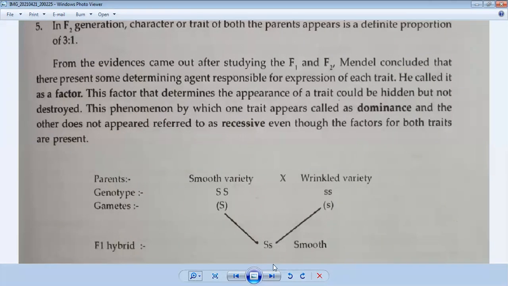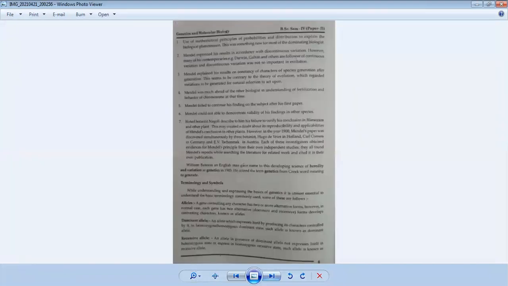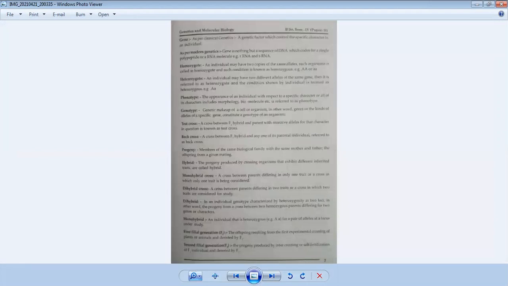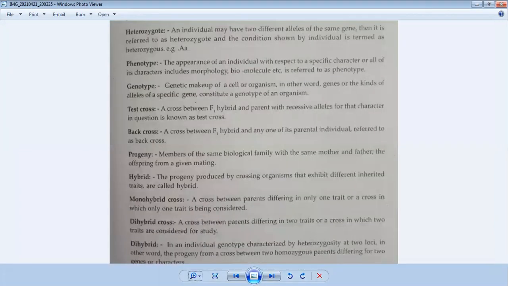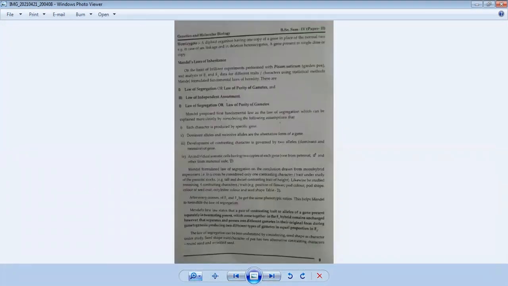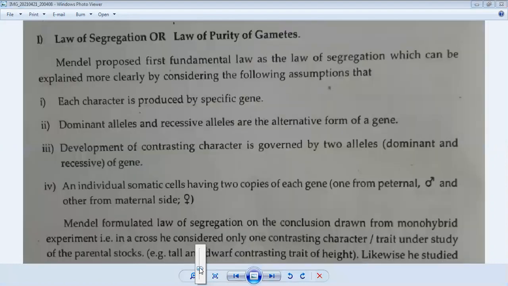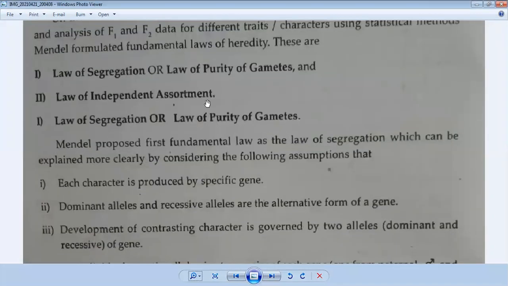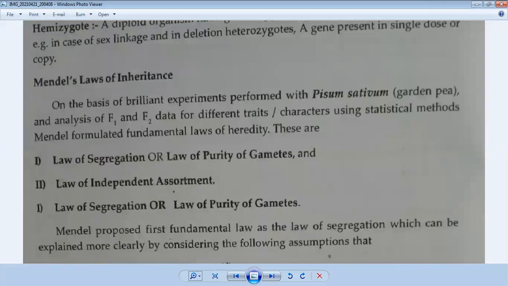So after the monohybrid cross, one character is the dominant character in the F1 generation and the other is a recessive character. This is the first law of Mendel's experiment, the law of dominance.